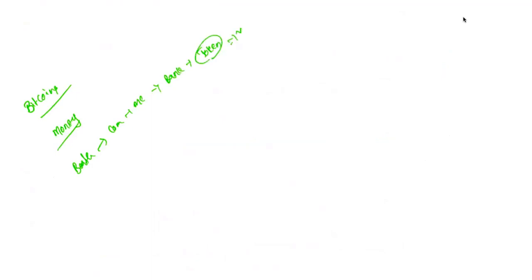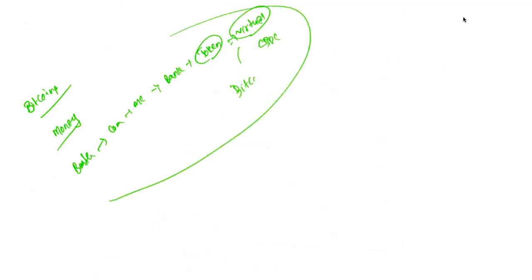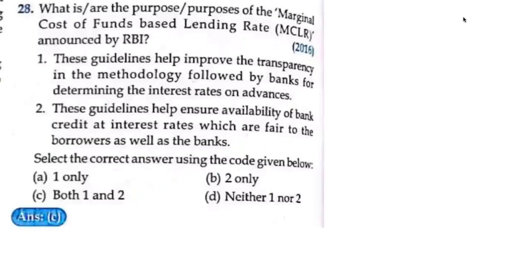These are the things that you should know about bitcoins. So where is this topic? This topic is present in the concept of money and money systems: how the concept of money has evolved from barter to commodity to metallic money, and then you have bank money, and then paper currency or token currencies. Slowly you enter into virtual currency mode today, and that virtual currency is central bank digital currency, or one form is bitcoins. So this is the evolution of money. You can download my book that I am sharing in the link in the description box, that is Money and Money Supply. There I have given the data about all these things.